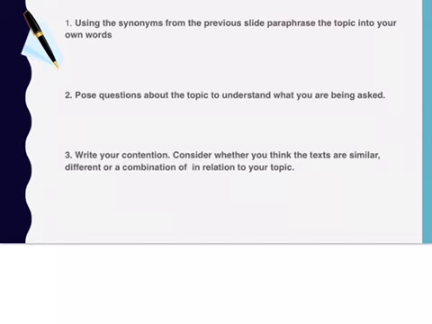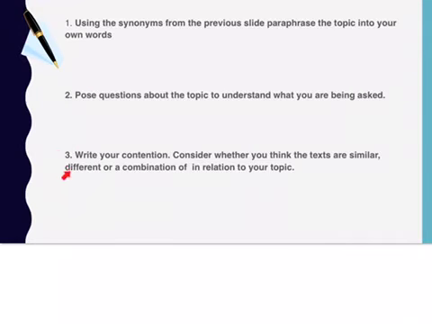Because your body paragraphs need to indirectly answer all of those questions to ensure that you're actually talking about the right thing. And the reason this step is so crucial is this avoids you from discussing the wrong thing in your essay. So instead of just telling me everything you know about family relationships, this will narrow down your discussion and ensure that you're talking about the right thing.